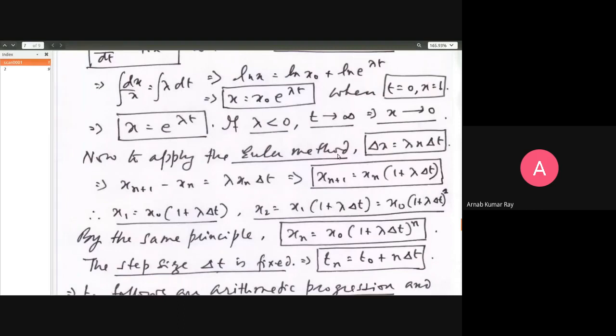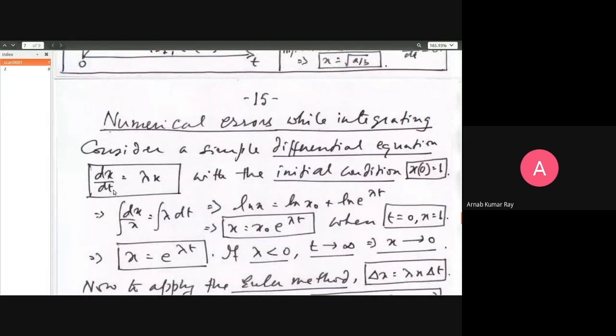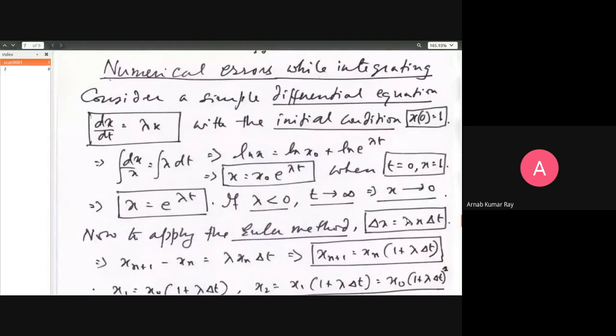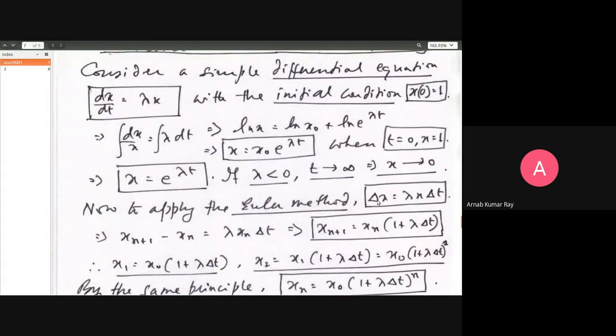Now we apply the Euler method. What is the Euler method? It is just taking the derivative, dx/dt is equal to lambda x. Instead of dx, I'm writing delta x. Instead of dt, I'm writing delta t. And then this is what we have got. Just taking the derivative and writing it in terms of a variation, a small change. Delta x is equal to lambda x into delta t.